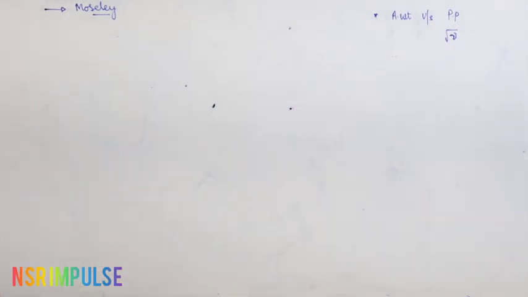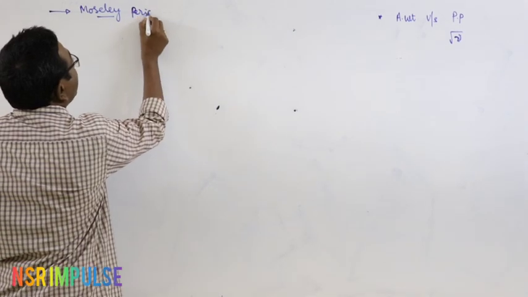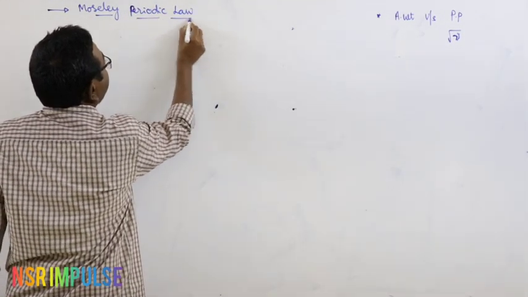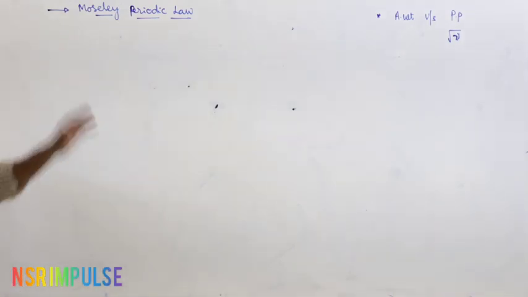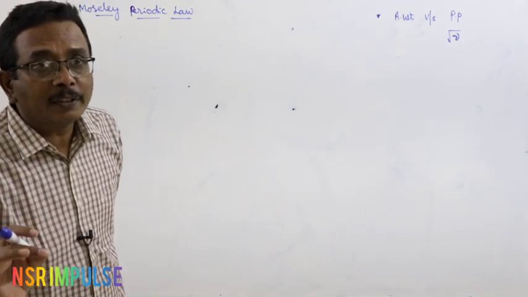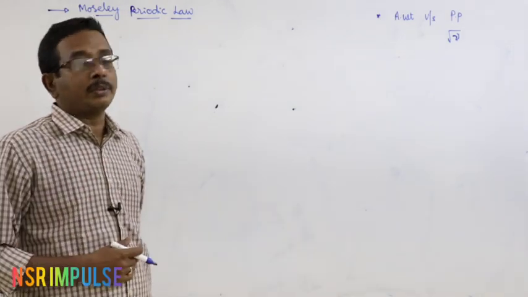Then Moseley introduced another periodic law, known as Moseley's periodic law. What about Moseley's periodic law? According to that, the physical and chemical properties of the elements are periodic functions of their atomic numbers.